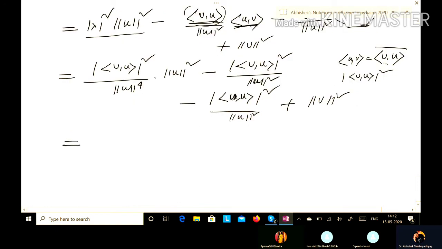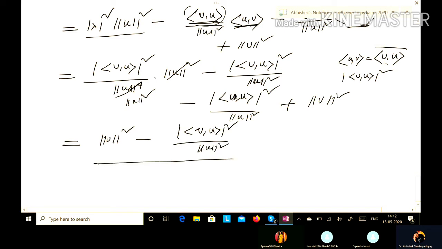So by just cancelling this one, it will be norm u square. Then by adding these three we will have norm v square minus mod of inner product vu square by norm u square.